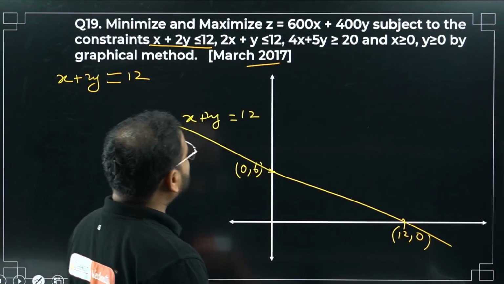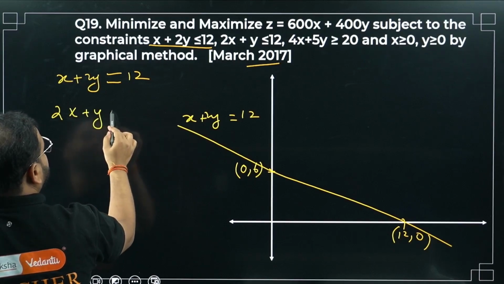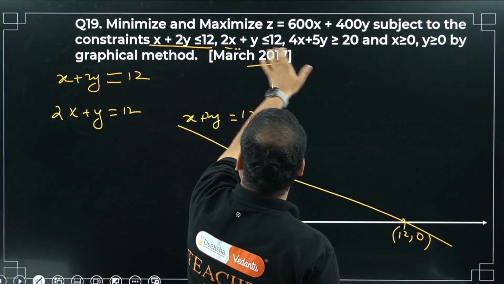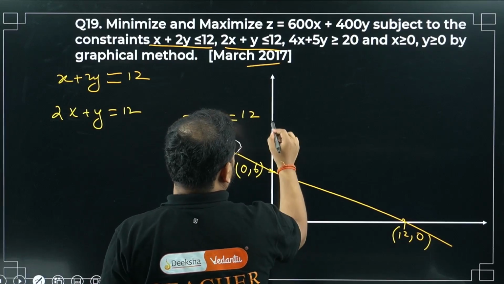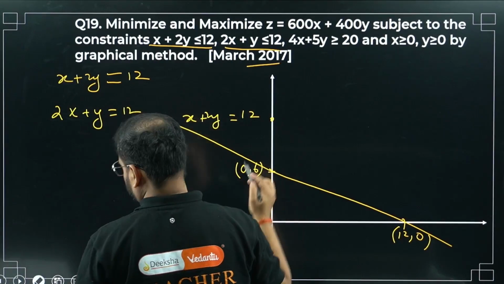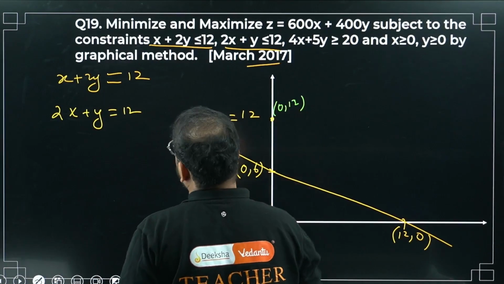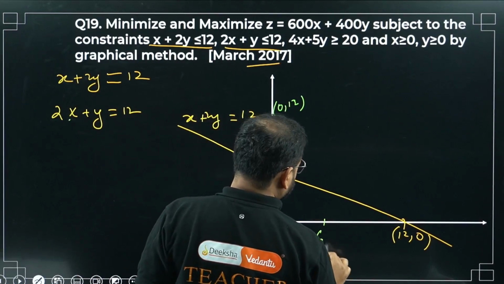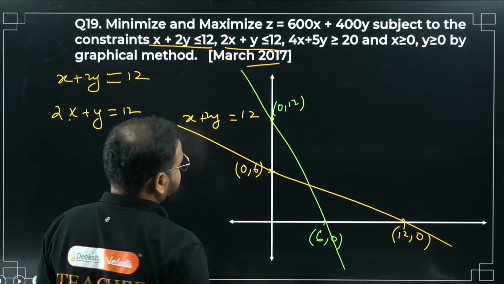Next one is what? 2x plus y is less than 12. Okay, next is what? 2x plus y is equal to 12. Take x as 0, y is 12. So 0 comma 12 I can write. Please have a look. X is 0, y is 12. No problem, sir. Y is 0, 2x is 12 means x is 6. So 6 comma 0. Please have a look. What is this equation?